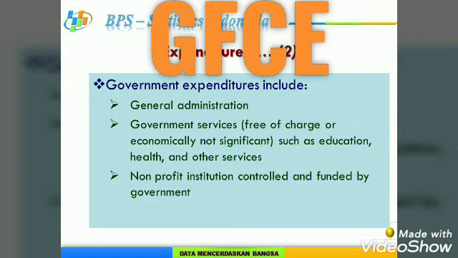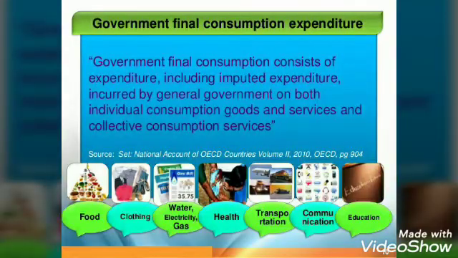The last one is net export. Simply put, it is expenditure made by abroad sectors on goods and services produced in domestic territory. But we know that we also import goods and services from abroad. So considering import, we can get net export, that is exports minus imports.